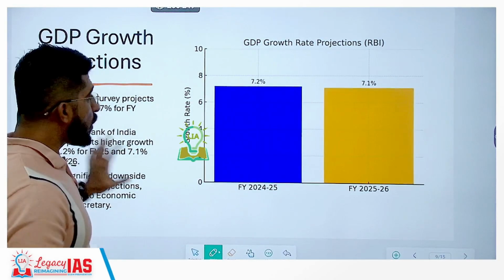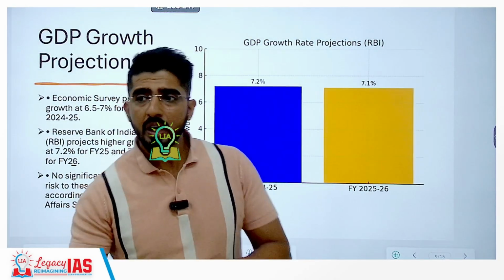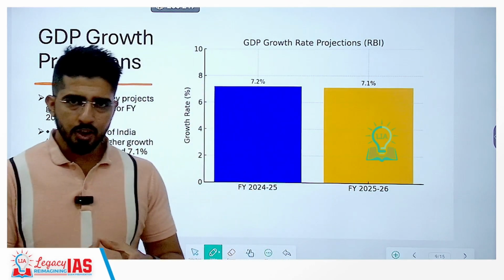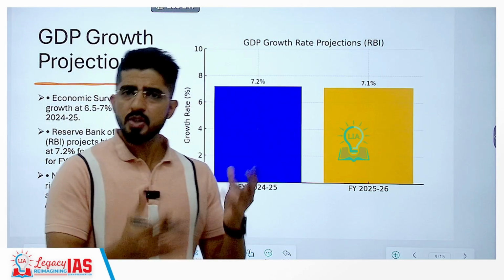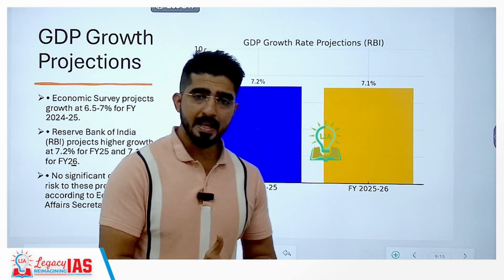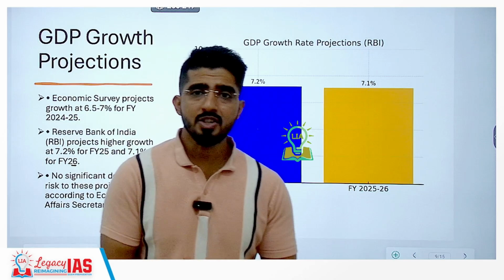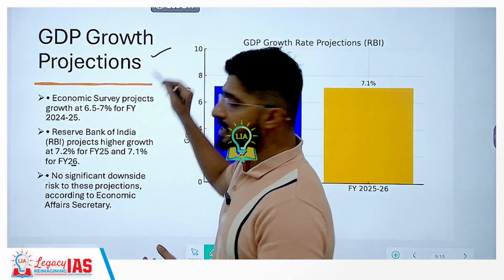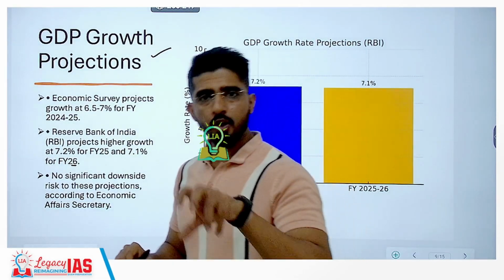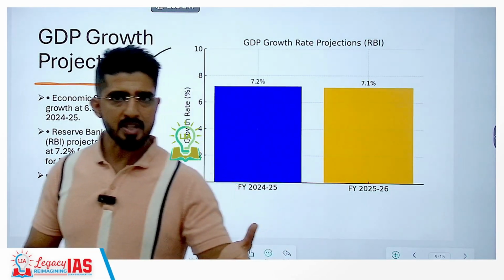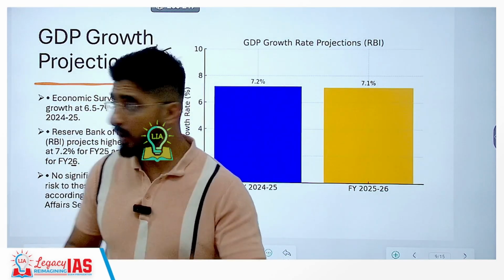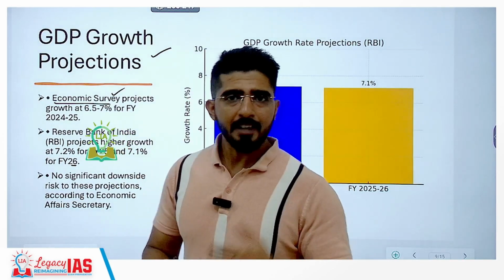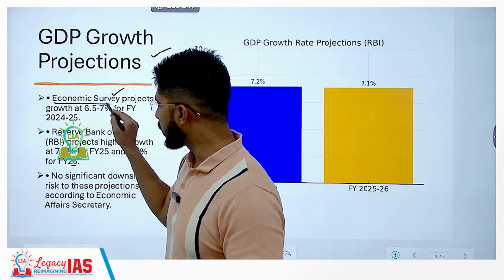Now GDP growth projections is another thing. So in the context of what is happening now, almost all the institutions we talk about, the institution which produces the number, which gives us the number, GDP, GVA numbers, is National Statistics Office. GDP growth projections are made by mostly the economic institution. One is your finance ministry, which also has some expectations. So it comes in the form of economic survey, right? So the chief economic advisor pens the economic survey every year.